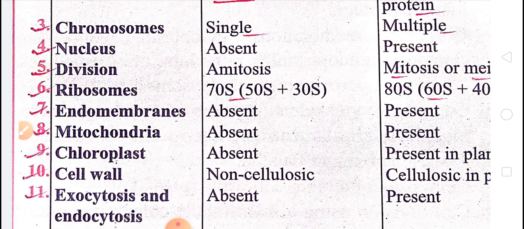Exocytosis and endocytosis. Exocytosis, children, is when the contents of a cell vacuole are released outside the cell, from the cell to the outside. Exo means outside the cell, from inside. And endocytosis is from outside to the inside. So exocytosis and endocytosis are absent in prokaryotes but present in eukaryotes.